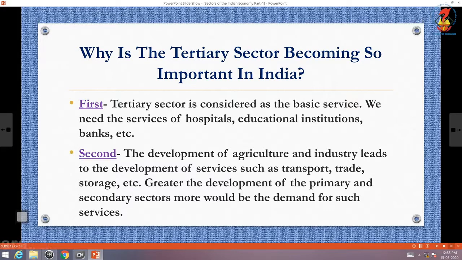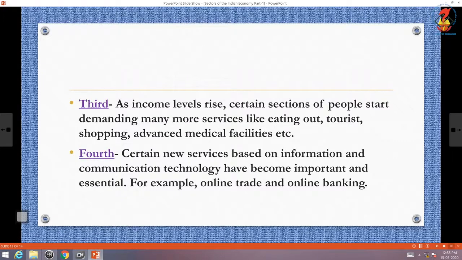Two more reasons are there. Third, as income levels rise, certain sections of people start demanding many more services like dining out, tourism, shopping, advanced medical facilities, etc. Last reason, certain new services based on information and communication technology have become important and essential. For example, online trade and online banking.